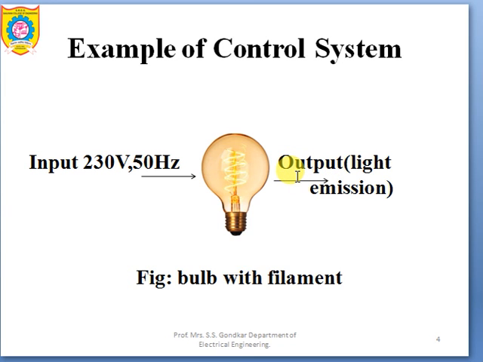So input is given, filament is present, obviously emission of light is going to take place. So a bulb with a filament can be called a system because it can provide a desired output, and the desired output is what? Emission of light. So I am calling this an example of a bulb with filament.